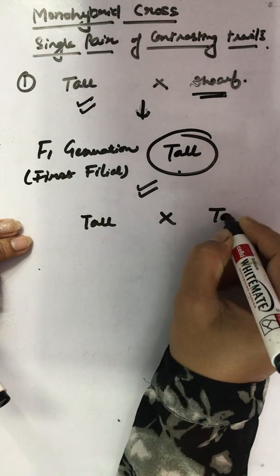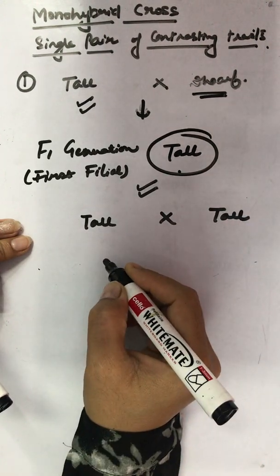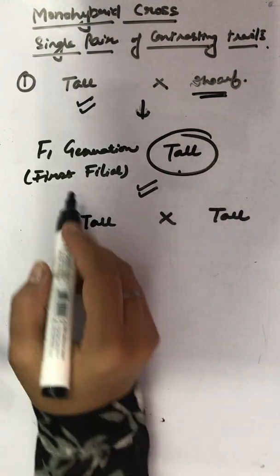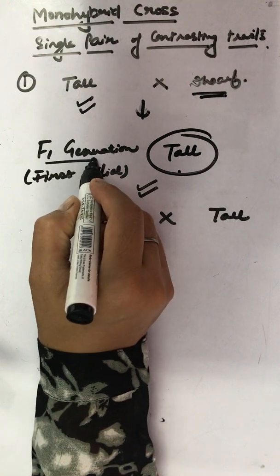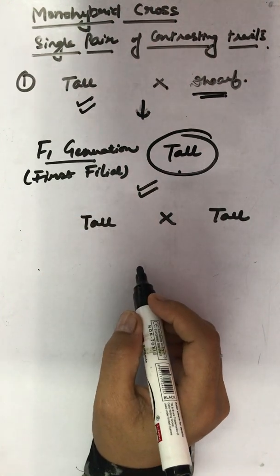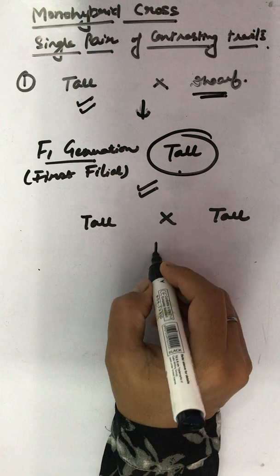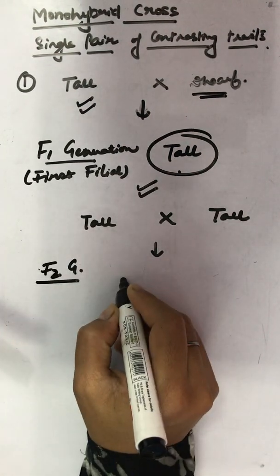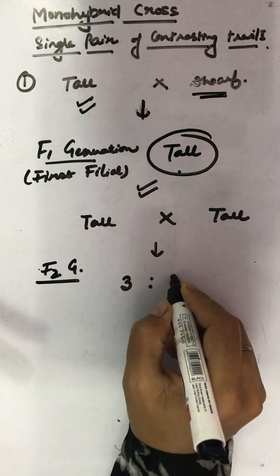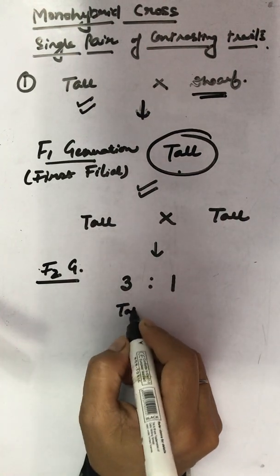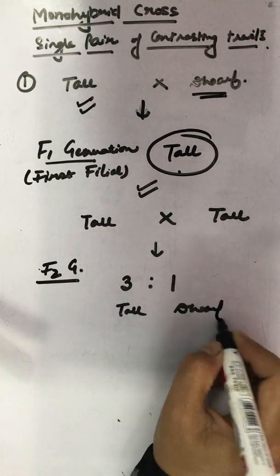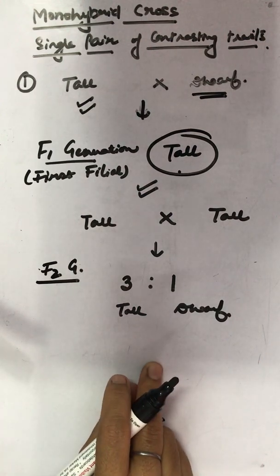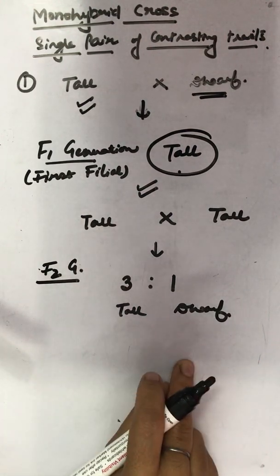These tall and tall plants of the first generation, that is F1 generation, and found that tall and dwarf plants are obtained in a ratio of 3:1. 3 tall is to 1 dwarf, in the ratio 3:1.